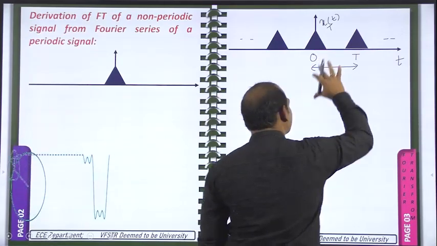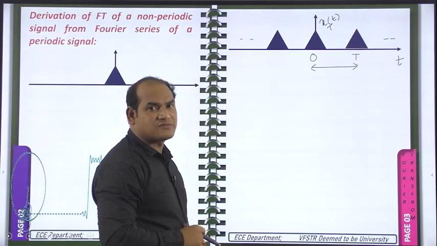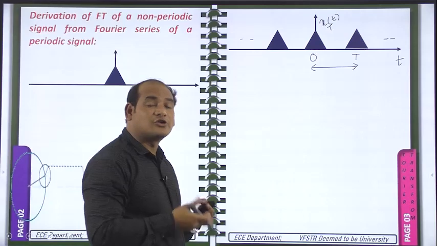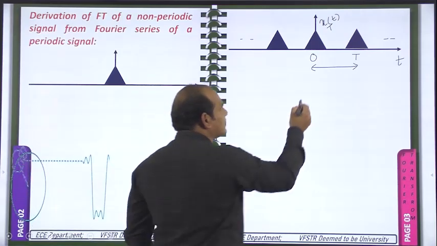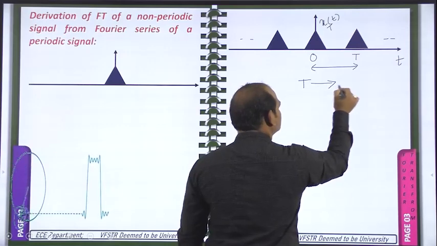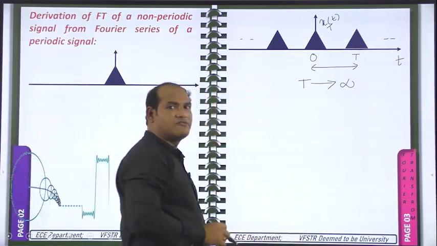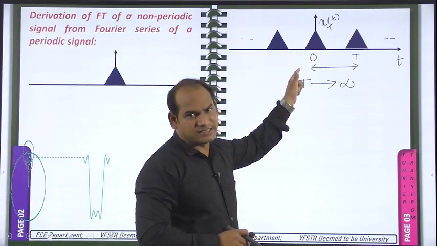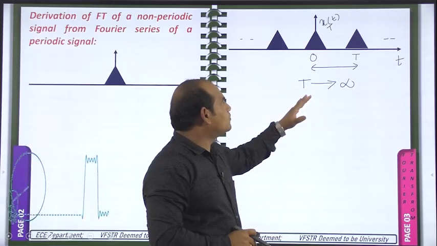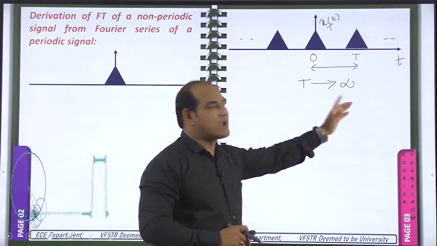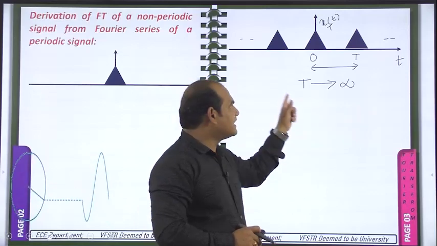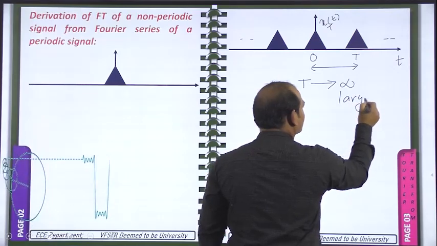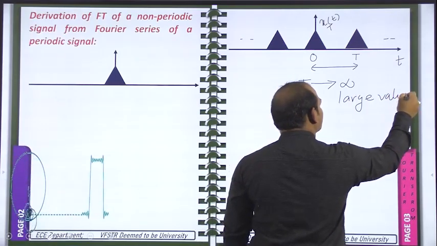Now we need to make this periodic signal into an aperiodic signal. In case of an aperiodic signal, a certain shape does not have to be repeated. For that purpose, this capital T has to be changed to infinity. If it is a finite number like 10 seconds or 20 seconds, then this entire waveform is a periodic signal. Only if we make capital T tend to infinity. I am not saying it is equal to infinity, I am saying it is tending to infinity. Infinity means a large number or large value.